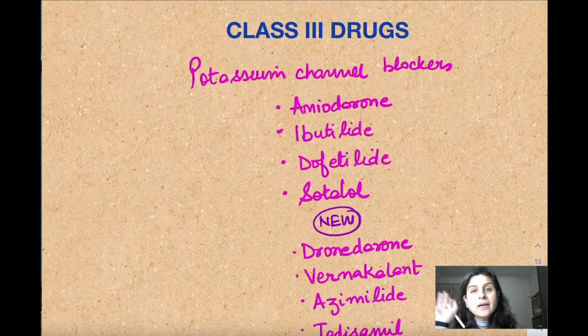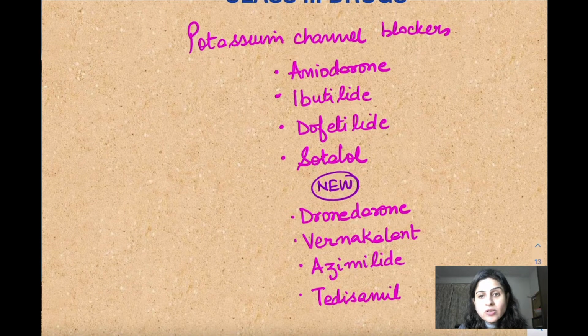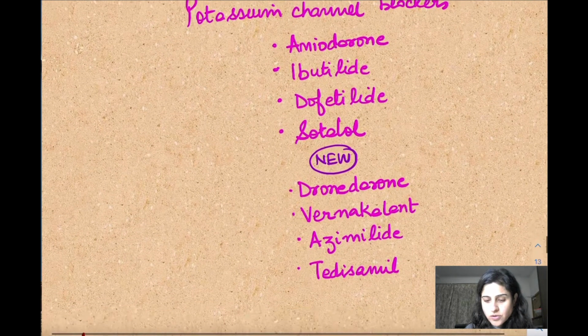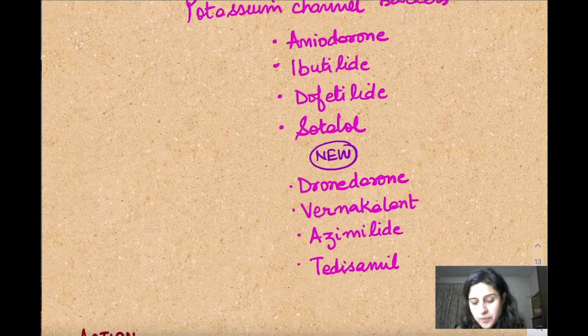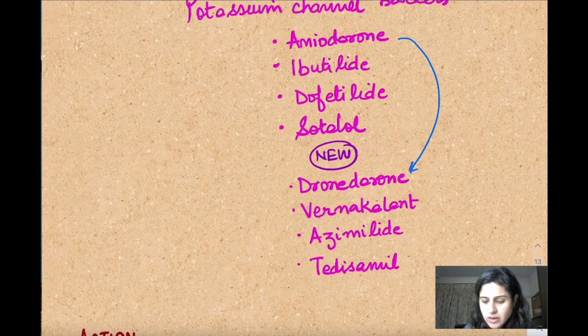Class 3 anti-arrhythmics, which are potassium channel blockers. So these are the various potassium channel blockers like amiodarone, ibutilide, dofetilide and sotalol. Then we have some newer blockers also which have come up, like dronedarone. It is actually a derivative of amiodarone only, but it is less toxic as compared to amiodarone.